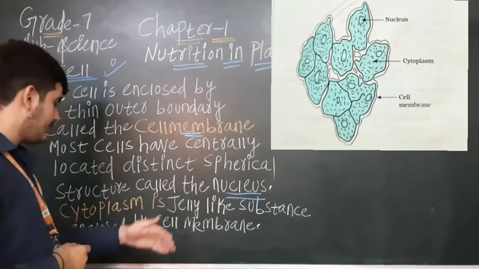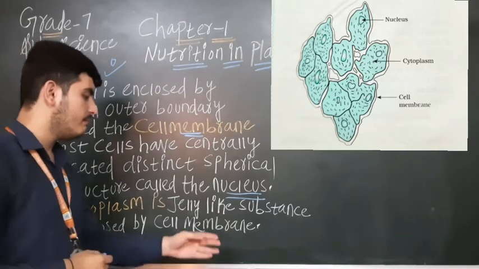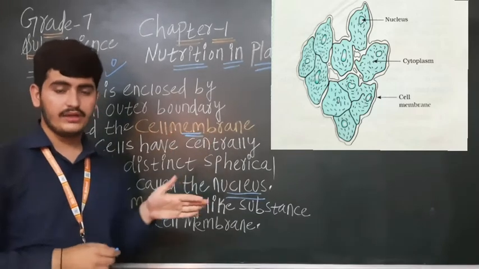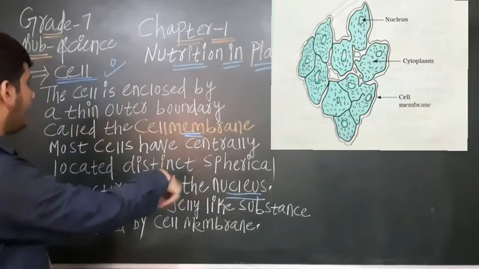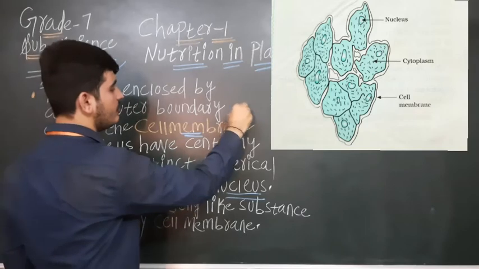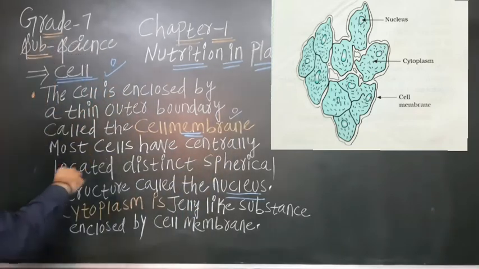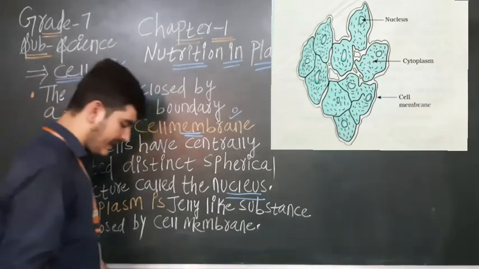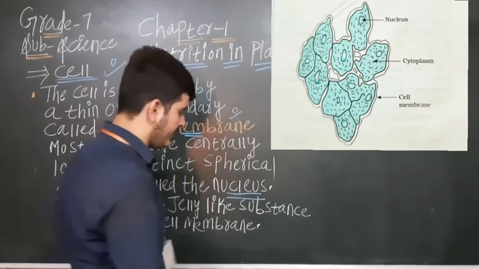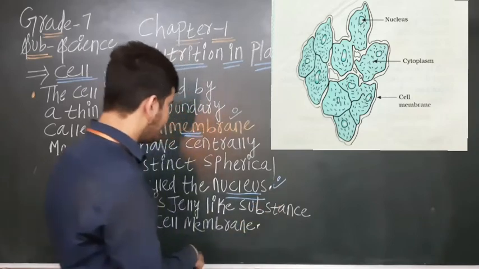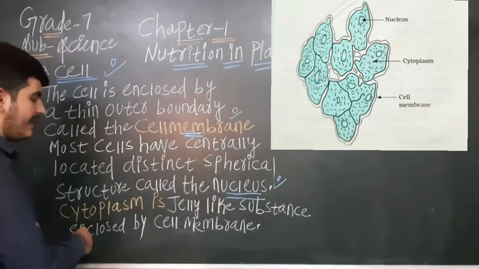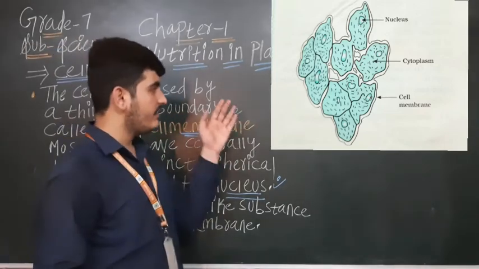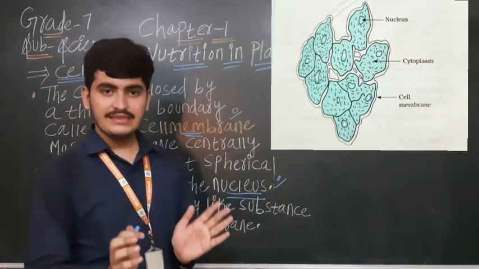Cytoplasm is a jelly-like substance enclosed by the cell membrane. The thin outer boundary of the cell is called the cell membrane. The centrally located distinct spherical structure is called the nucleus. Then last is cytoplasm, a jelly-like substance enclosed by the cell membrane. With the help of the picture, this concept is cleared.